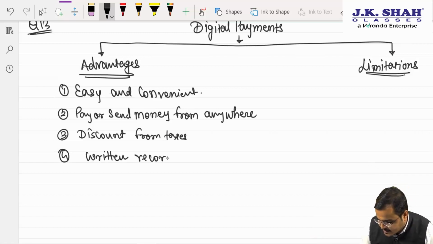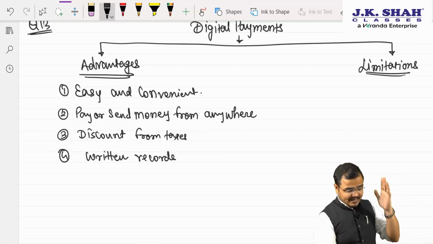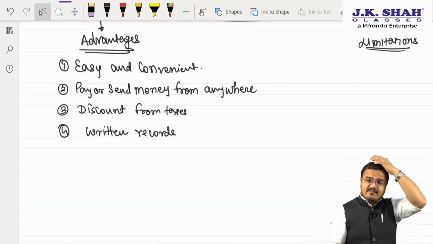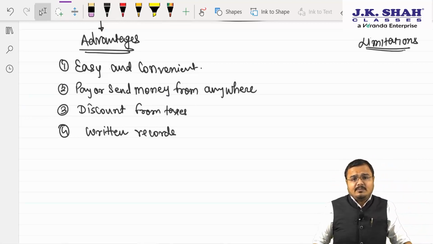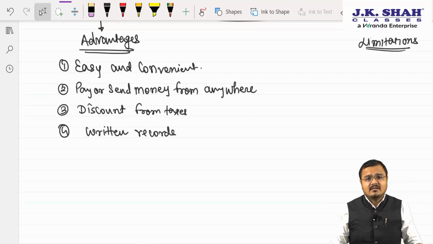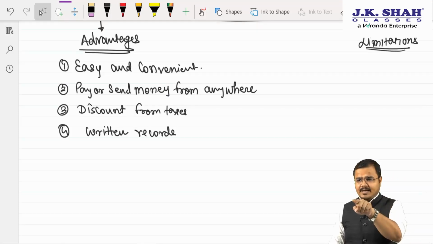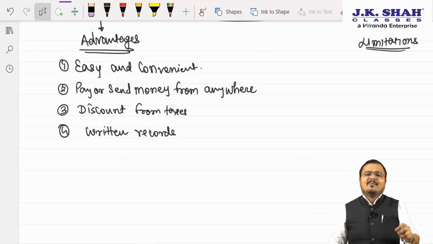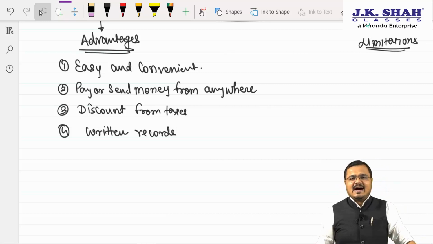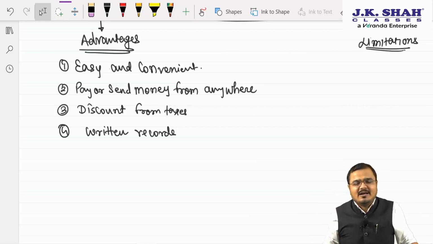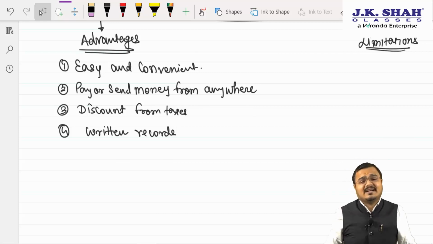Return records. If cash is given in your hand now, and after some time someone asks us where you spent the cash, we have to think about it very seriously. Bro, I went here, then I went to this shop, then I paid cash here also, I paid cash here also. In between, don't miss that shop. But if you are making the payment digitally, either the wallet is maintaining the record or the bank account system is maintaining the record, and you are completely free from maintaining the return records. Yes or no? Yes, sir.